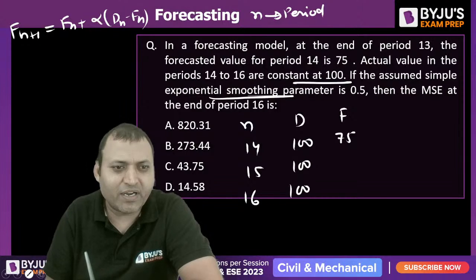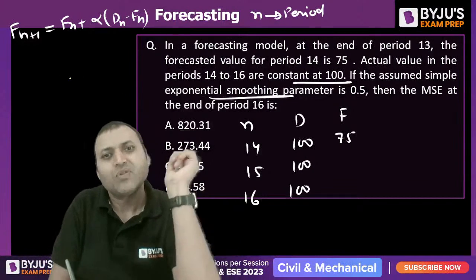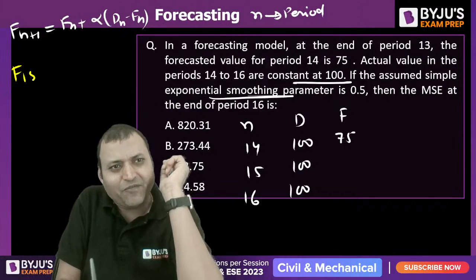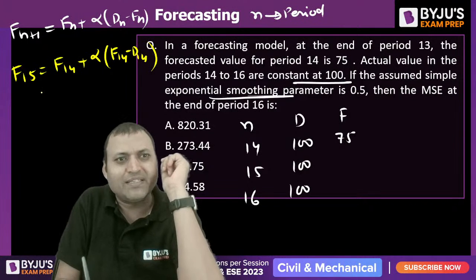The question says what is the mean square error? MSE means mean square error. So if we want to find out F15, then we will use F14 plus alpha (D14 minus F14).